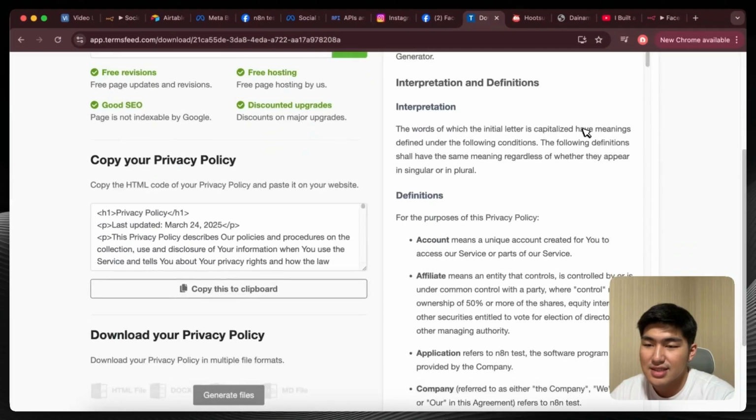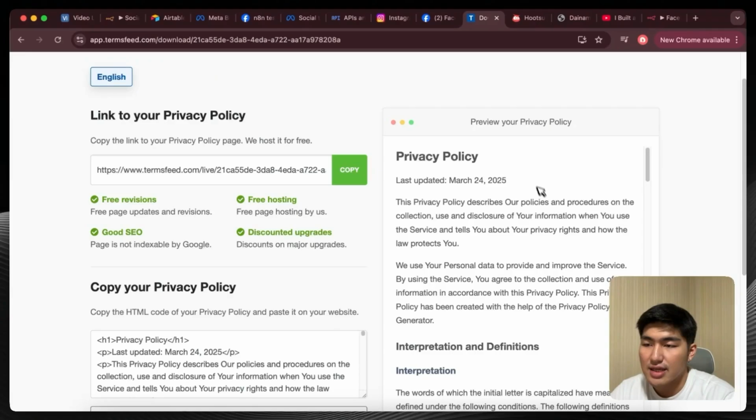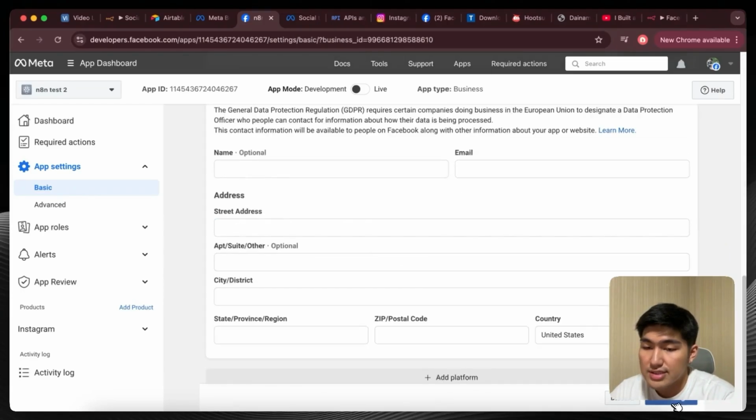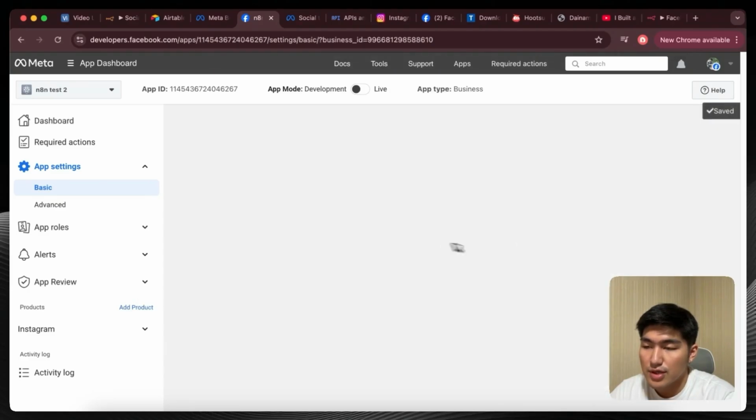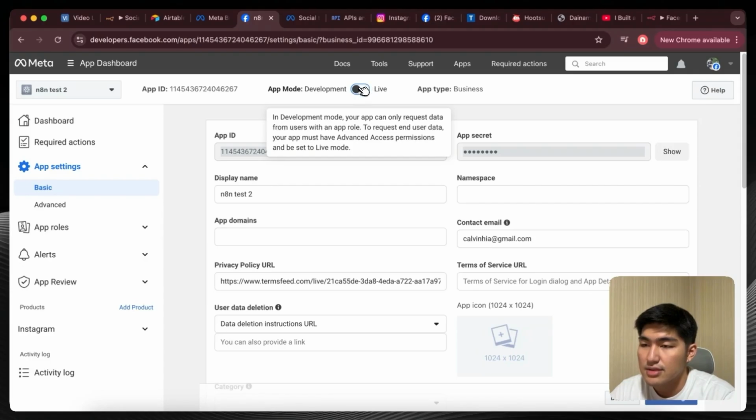You can read this to make sure it's correct and good to use. Okay, once this is done, you just have to click copy over here. We do have the link, and then we just go back to Meta, and then you just have to paste in the privacy policy over here. Okay, after you paste in the privacy policy URL, we're going to click save over here. Okay, once you have saved the URL over here, you should be able to set this app to live. Click into this.